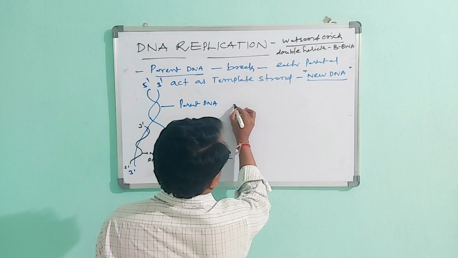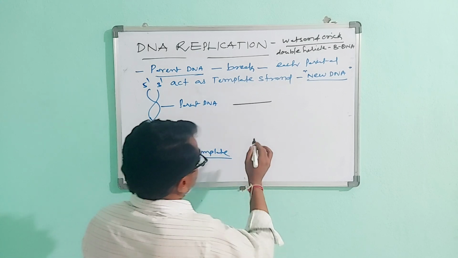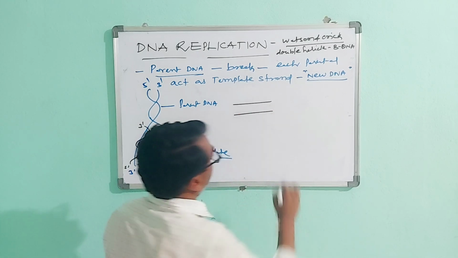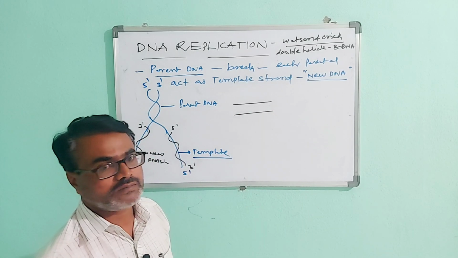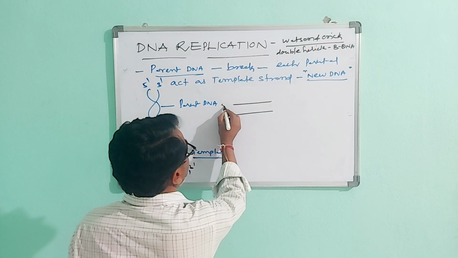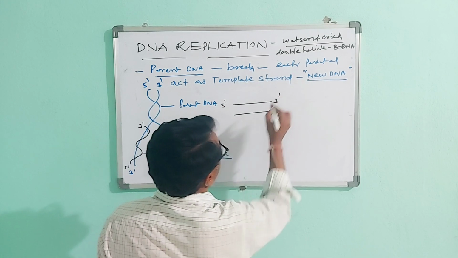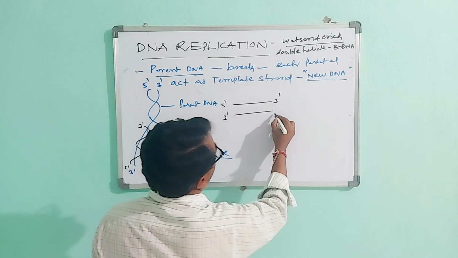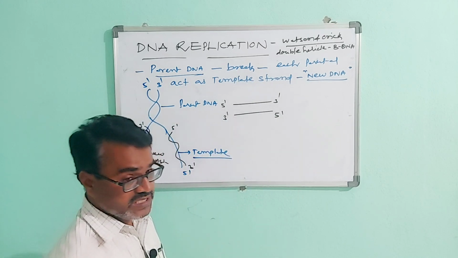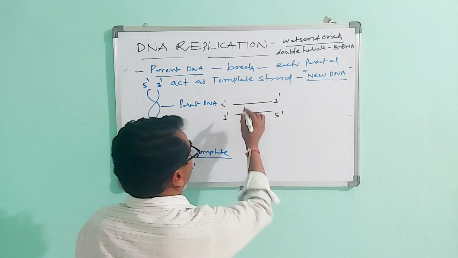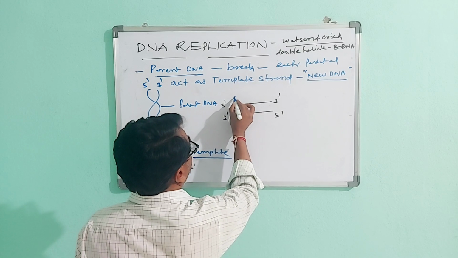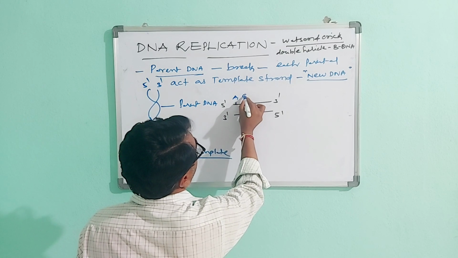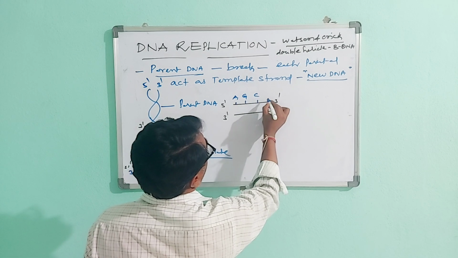Let us discuss it another way. It is one of the DNA, with a 5' to 3' strand and another 3' to 5' strand. It has nitrogen bases: adenine, guanine, cytosine and thymine.